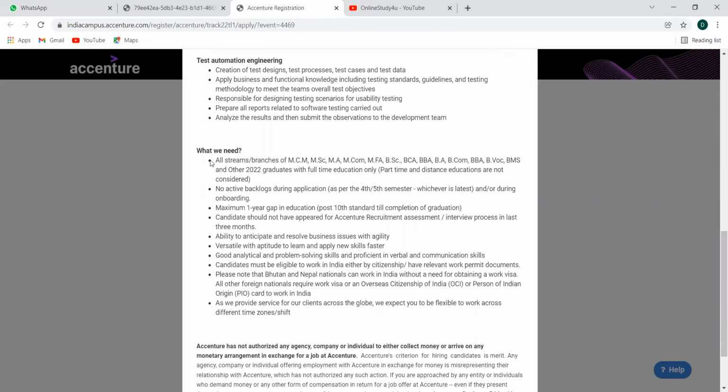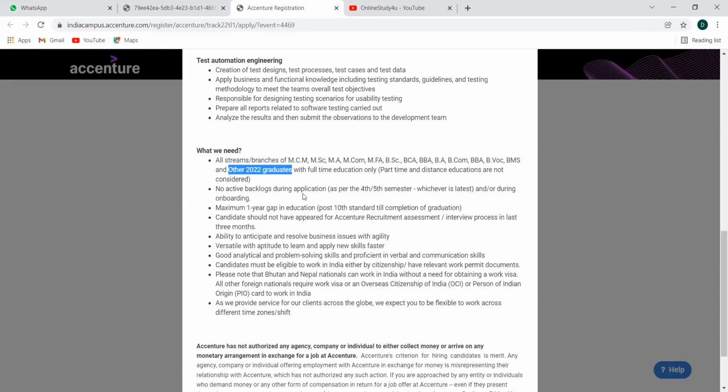Okay, so here they've mentioned all streams or branches of MCM, MSc, MA, MCom, MFA, BSc, BCA, BBA, BA, BCom, BBA, BVOC, BMS, and other 2022 graduates with full-time education only. Okay, so here they have mentioned all these branches as well. And one more criterion is "and other 2022 graduates". So what does that mean? Other graduates, I mean all the graduates who are about to pass out by 2022.